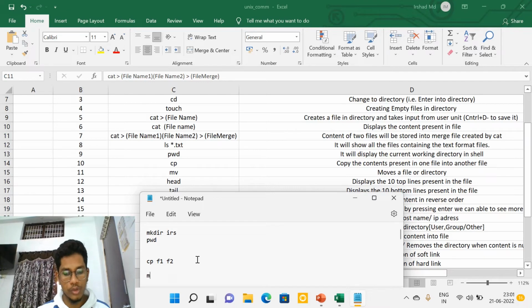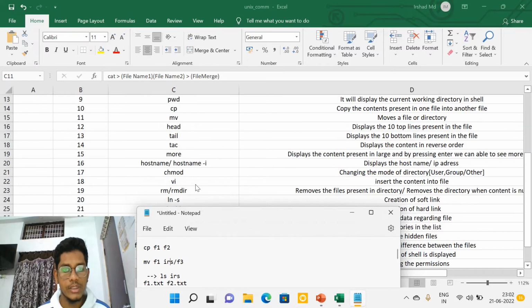Then coming to move, here you move a file or directory. If you want to move a file, for example f1 is a file, into another, we have to mention the name. For example, irs is a directory, and then a space. If we have another file name, for example f3, then we are moving f1 into which directory? Into the irs directory. That's it.